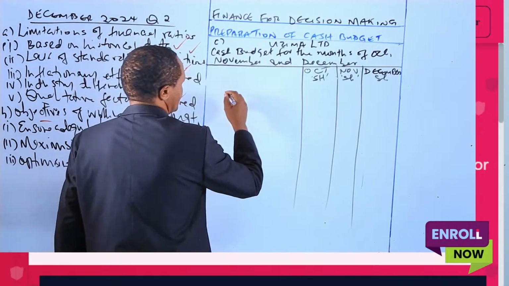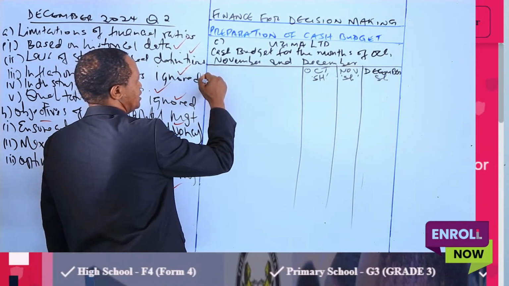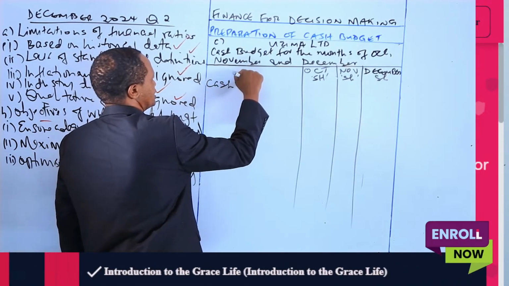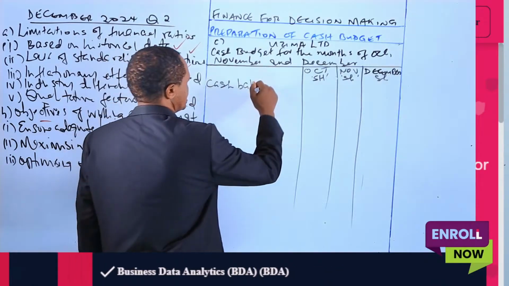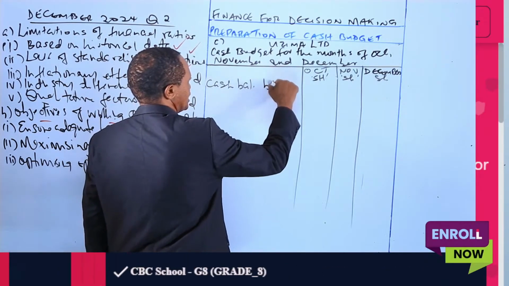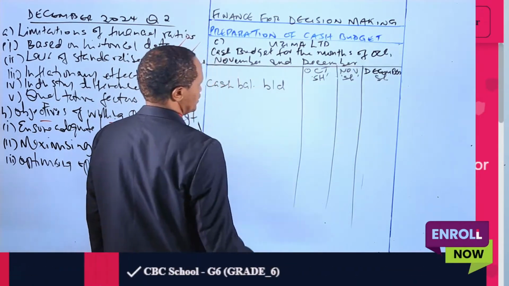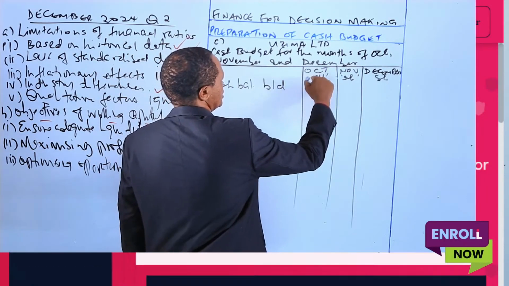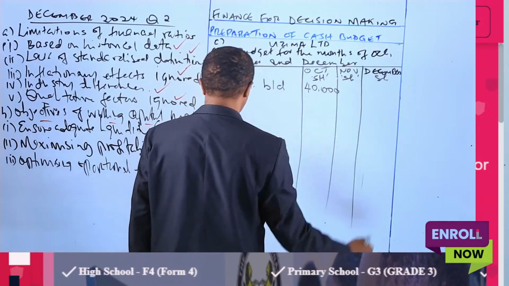So we will have, first of all, a row for cash balance brought down. At the beginning of October, the company expects to have 40,000 shillings.